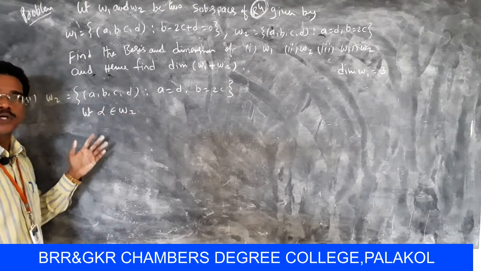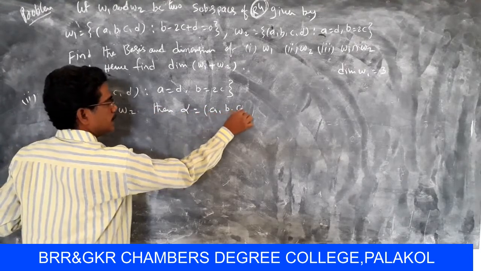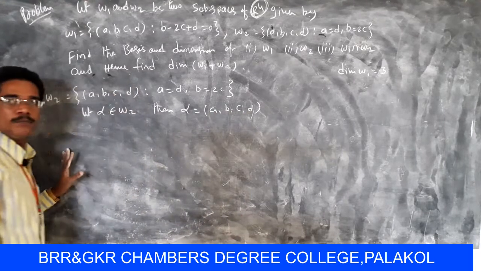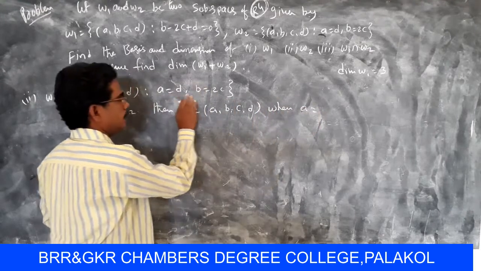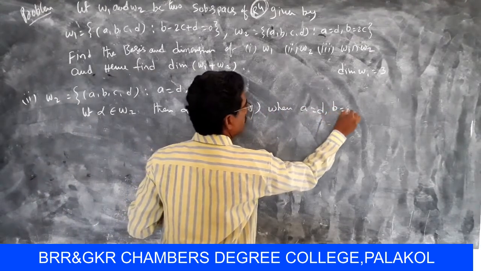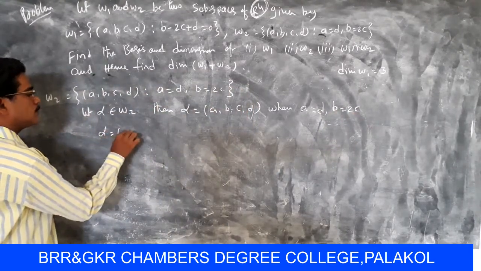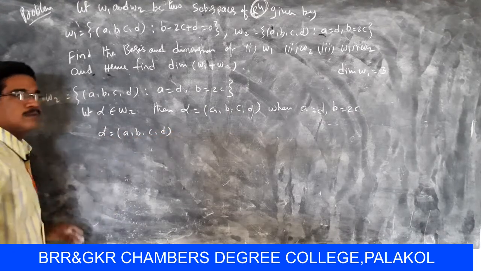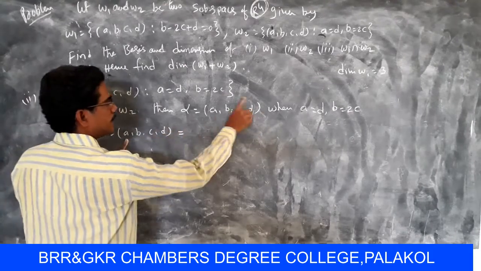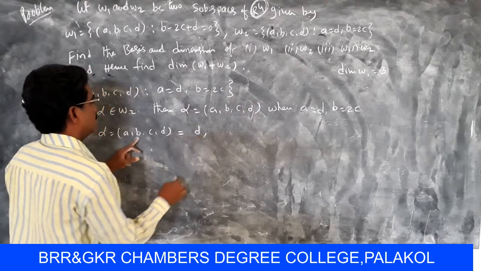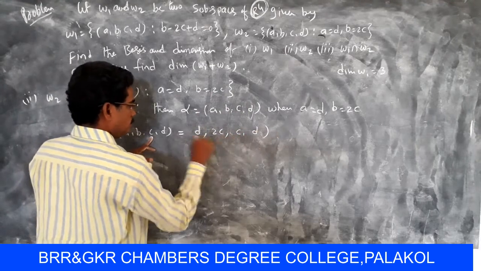Suppose alpha belongs to W2, then alpha equals (A, B, C, D), where the conditions are A equal to D and B equal to 2C. So now alpha equals (A, B, C, D). It is converted using the given conditions: A means D, B means 2C, and C and D.